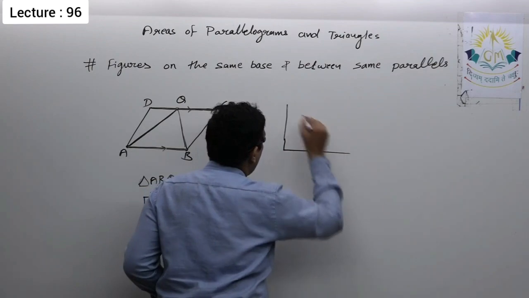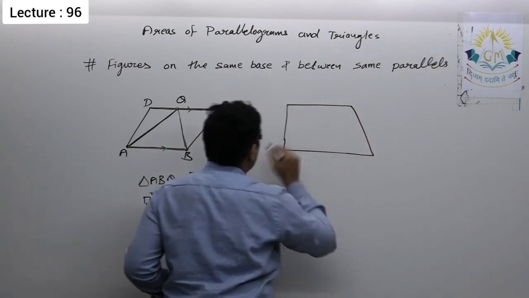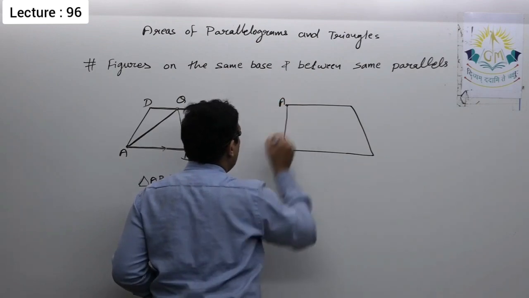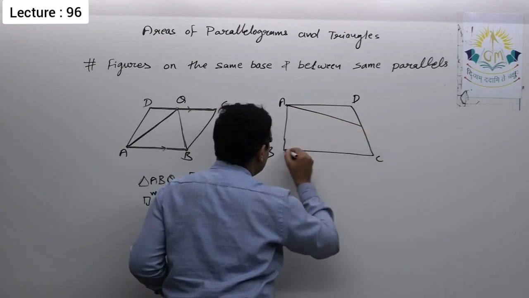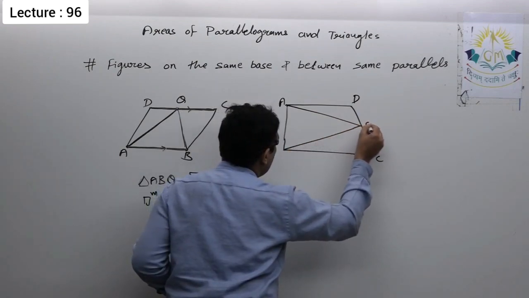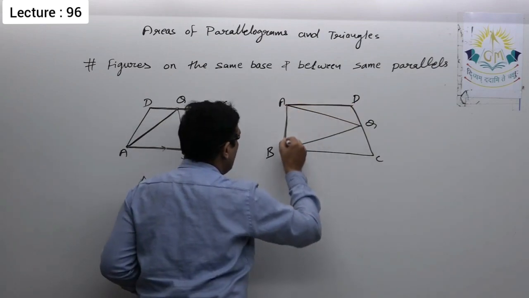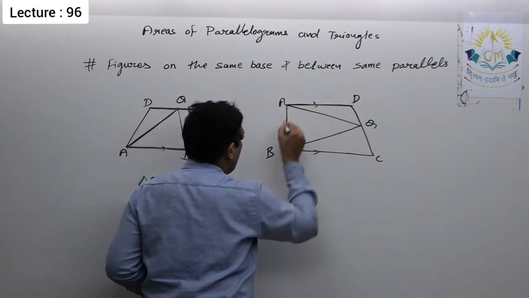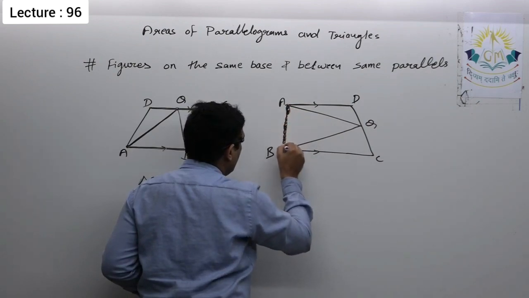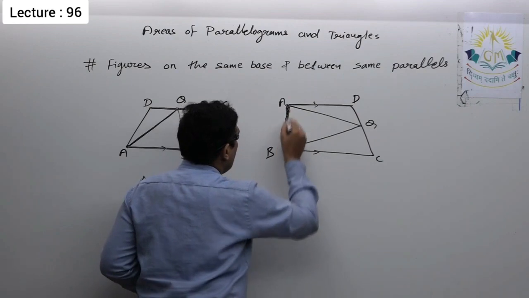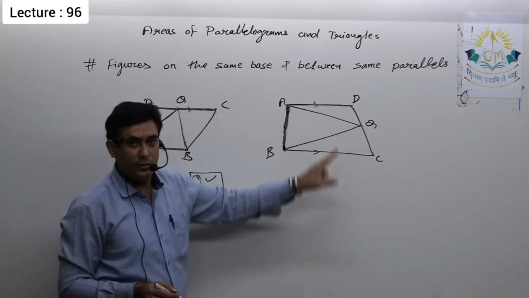Suppose I have this trapezium ABCD, and I have a triangle in this way, ABQ. Now, this trapezium and this triangle have a common base AB. Can we say the remaining vertex or vertices of both the figures are on the same line?